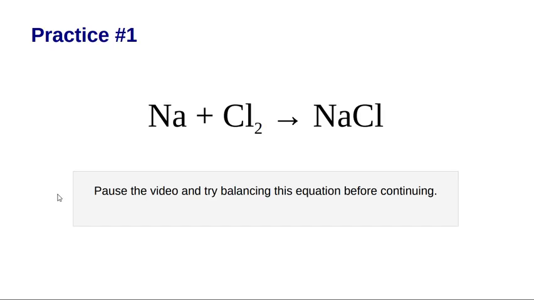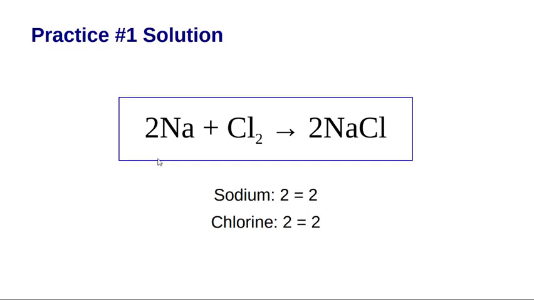Okay, I hope you figured it out. So the solution is 2Na plus 2Cl, with a 2 in front of the Cl, and that would make it sodium 2 and chlorine 2.